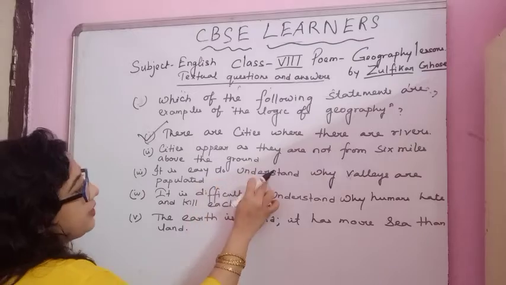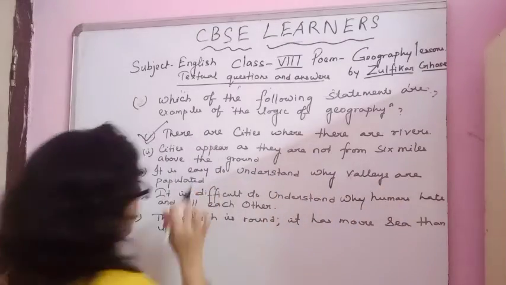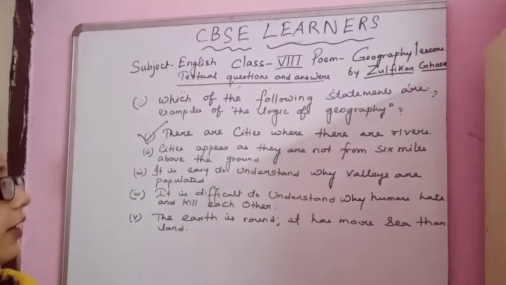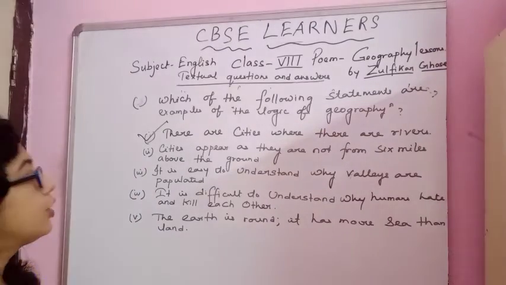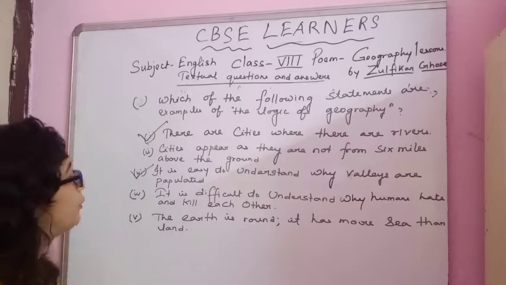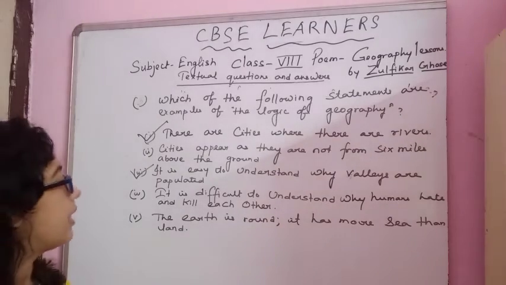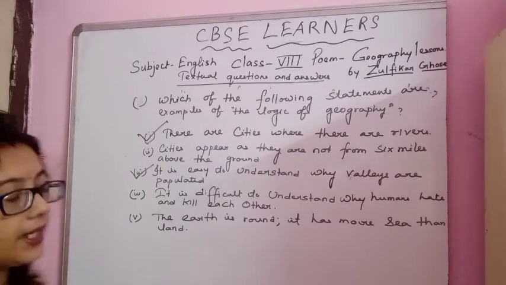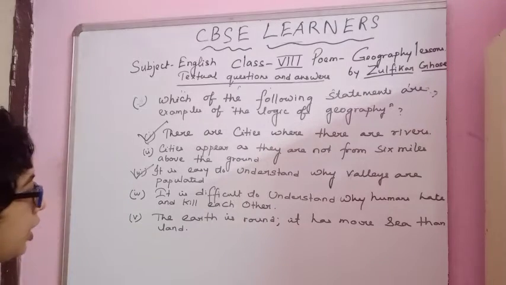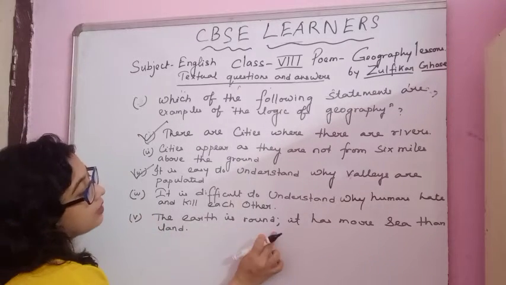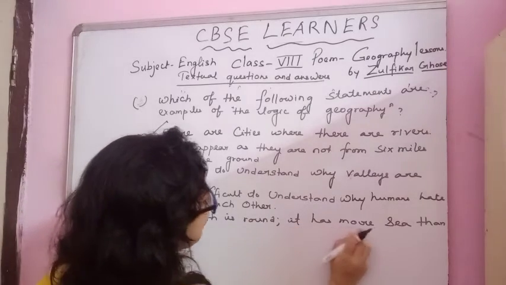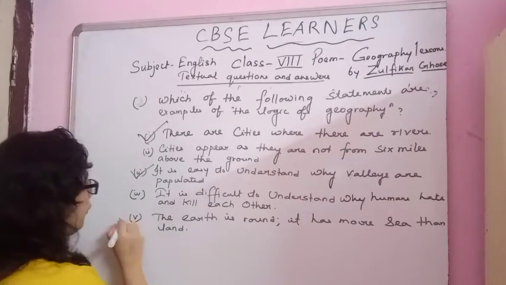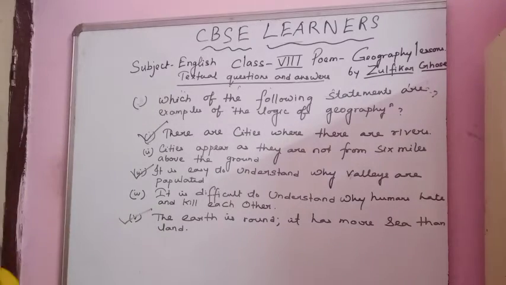It is easy to understand why valleys are populated. Yes, it is very easy to understand because where the rivers are there, the land and water attracted man. So this is also a logic of geography. It is difficult to understand why humans hate and kill each other. This is not a logic of geography, isn't it? The fifth one is the earth is round. It has more sea than land. So the fifth one is also the logic of geography.